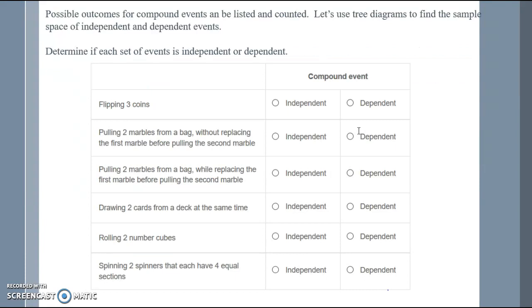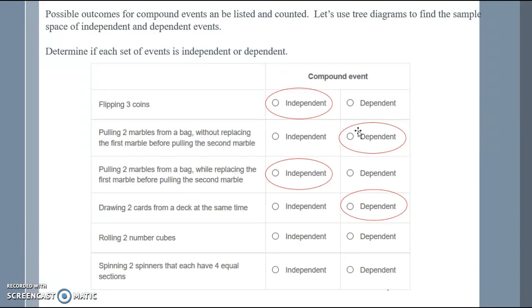Take a moment to pause the video and determine if each set of events is independent or dependent. Flipping 3 coins is independent. It doesn't affect the second one. Pulling 2 marbles without replacement. Without replacement is our key that it is dependent. Pulling 2 marbles while replacing. This is independent. We have the same amount of marbles the first time as the second time. Drawing 2 cards from a deck at the same time. This is also dependent. Whether it's the same time or one at a time, we're still having the same amount of cards.